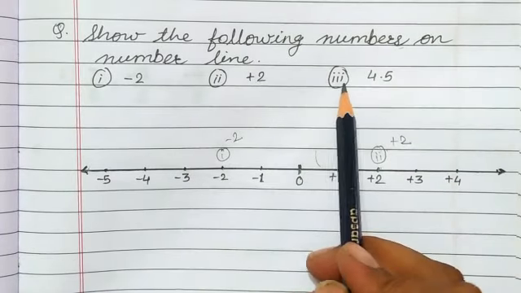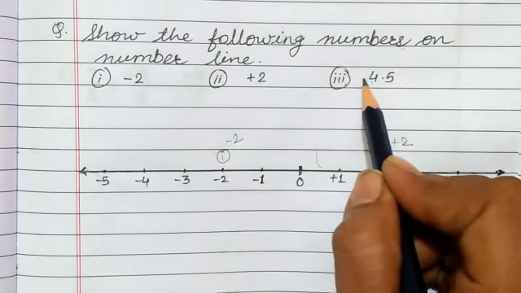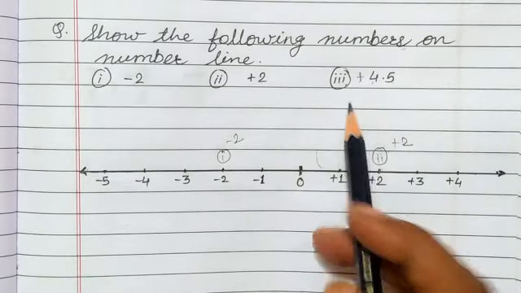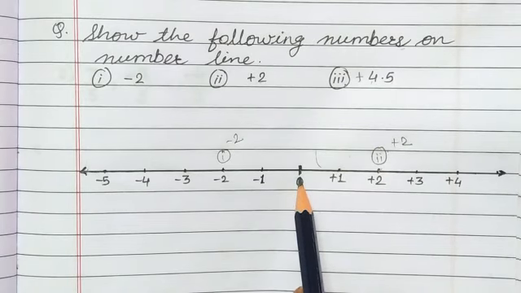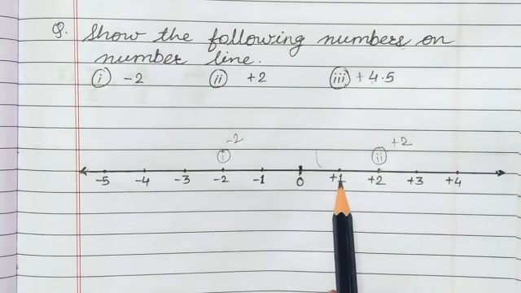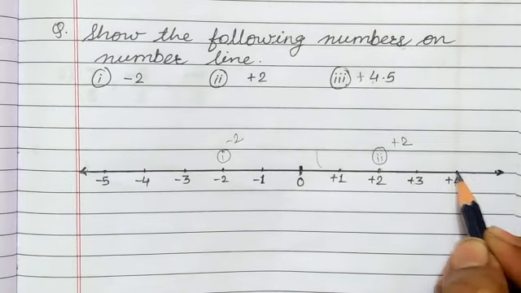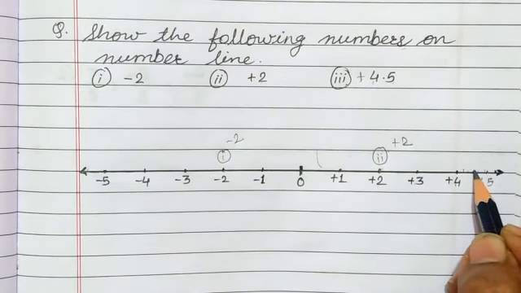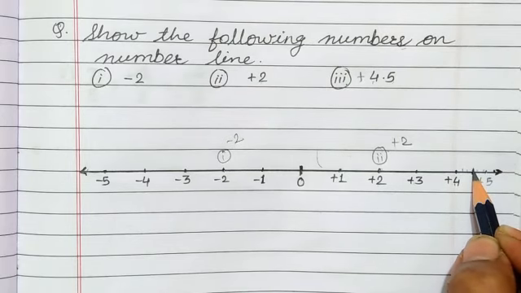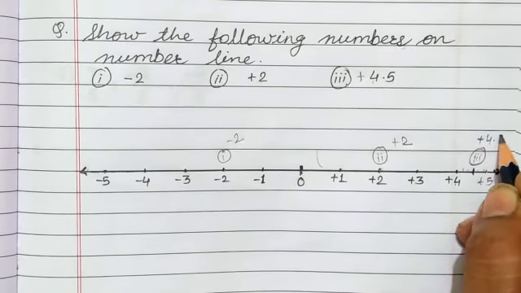The third question is 4.5. Here the symbol is not mentioned, so it will be positive. So how can we show positive 4.5? At the right side of 0, we can see positive 1, positive 2, positive 3, positive 4. After positive 4 and positive 5, there are 10 lines. Among those 10 lines, the fifth one is longer as compared to the others. So this is indicated as our third answer, positive 4.5.